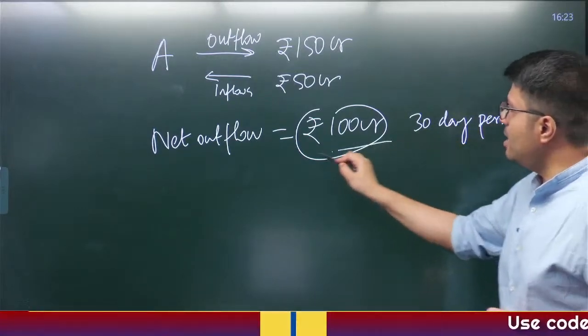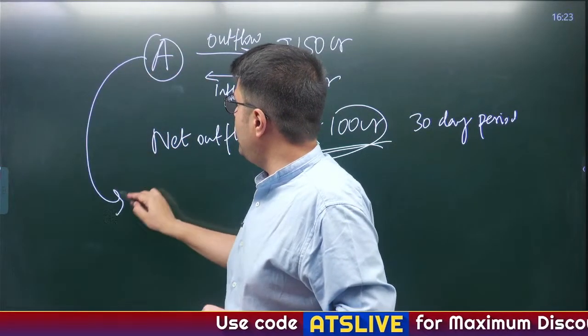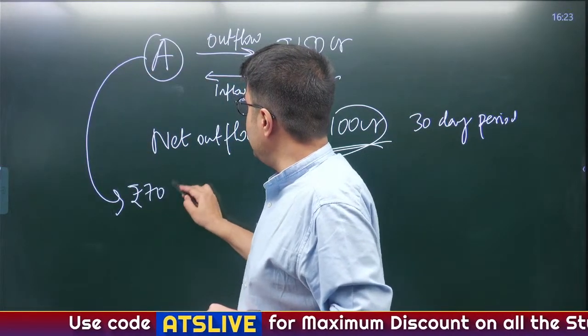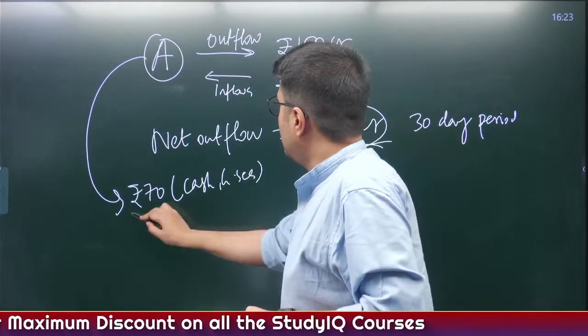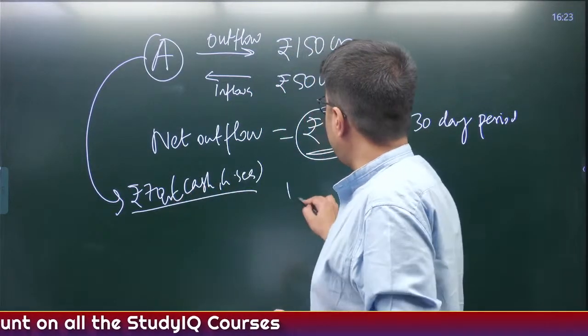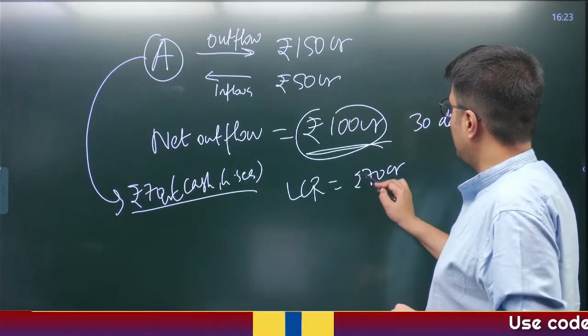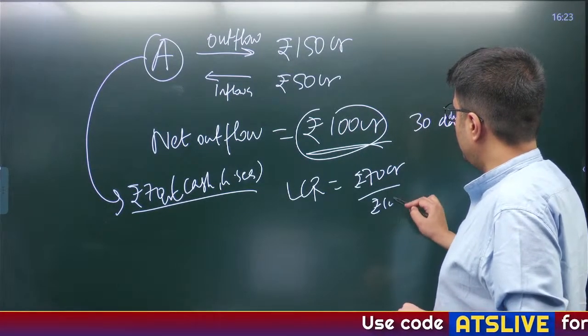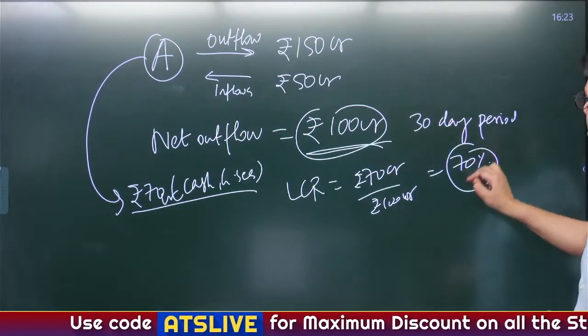Now out of this 100 crore of net outflow, suppose bank A keeps 70 crore rupees in highly liquid assets like cash and government securities. So the LCR of this bank becomes what? 70 crore by 100 crore, which is 70%, right?